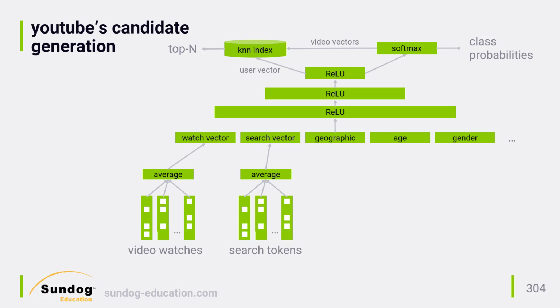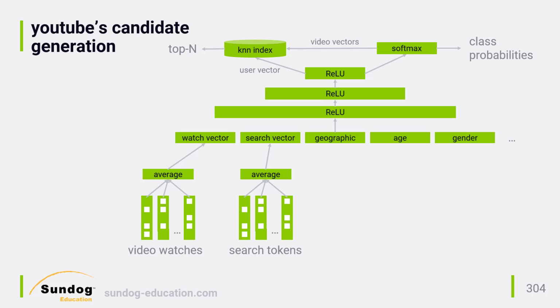This may seem like an arbitrary choice, but they experimented with other ways of doing it, including summing and taking the max value for each component. And the way the embeddings work is itself learned through gradient descent backpropagation, so their system is actually learning the best way to reduce the dimensionality of their sparse data. In this way, they've avoided the problem of only training the system on videos or search tokens that were actually invoked by any individual user.